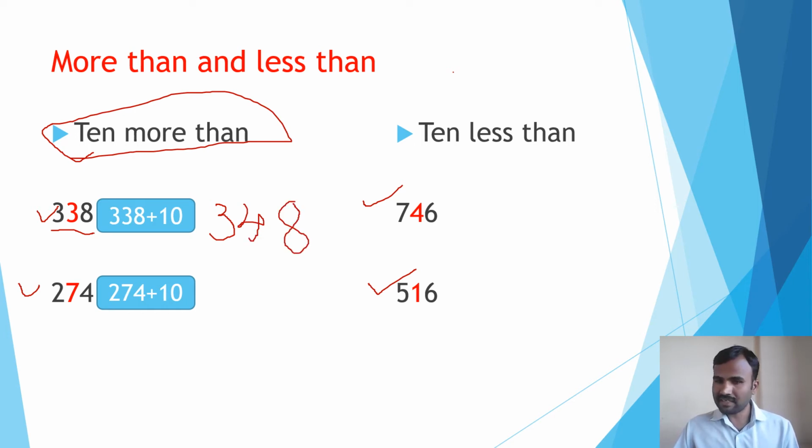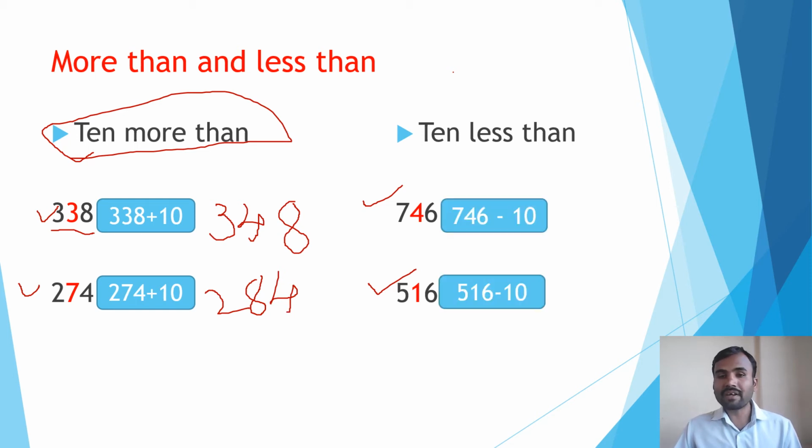348, isn't it? And if you add 10 to 274, you will get 10 more than 274, that is 284, right? And if you want to find 10 less than 746, just subtract 10 from 746, you will get 736, right?